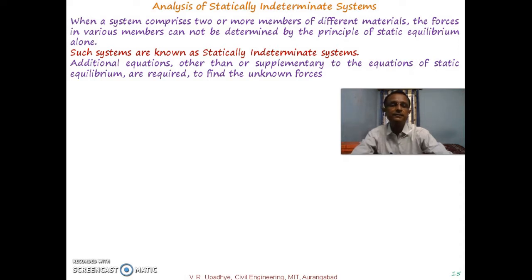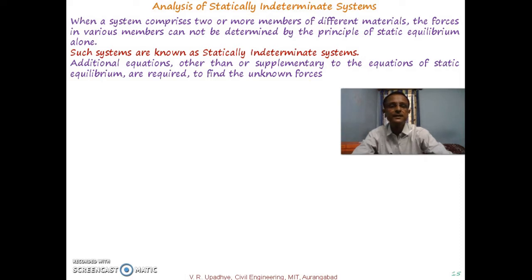We have equations of static equilibrium for plane structures: the summation of forces in the x direction and y direction must be equal to 0, and the summation of moments about a particular point must be equal to 0. If a system cannot be determined with only these three equations of equilibrium, then that system is called a statically indeterminate system.